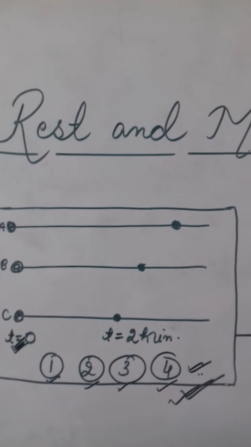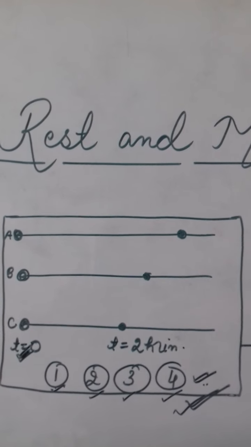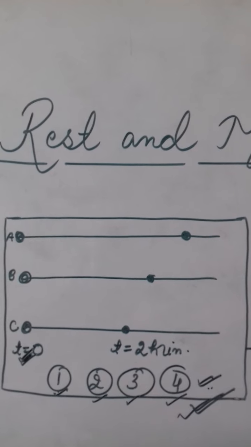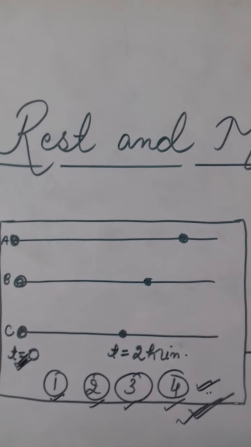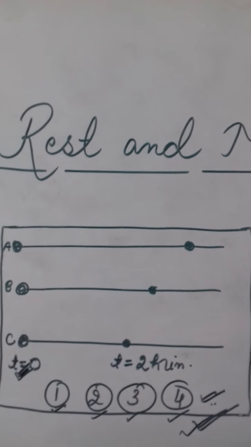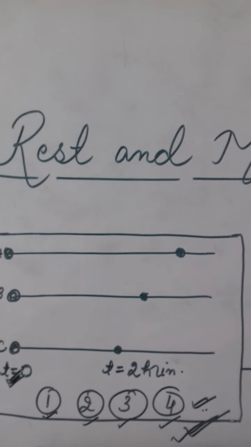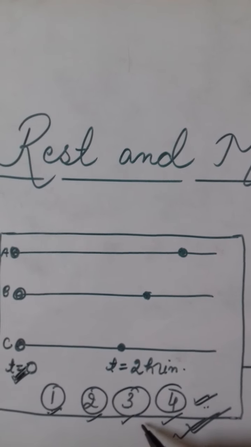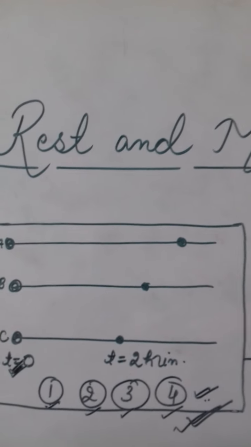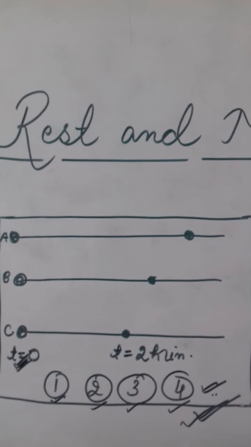So we can say that the time has changed, and with the change in time, the position of the persons at A, B and C has also changed. Therefore we say that A, B and C are in motion, as with the change in time they have also changed their position. But for first, second, third and fourth, all those who are sitting at these positions, with respect to time they are still at their position only, and hence we say that they are at rest.